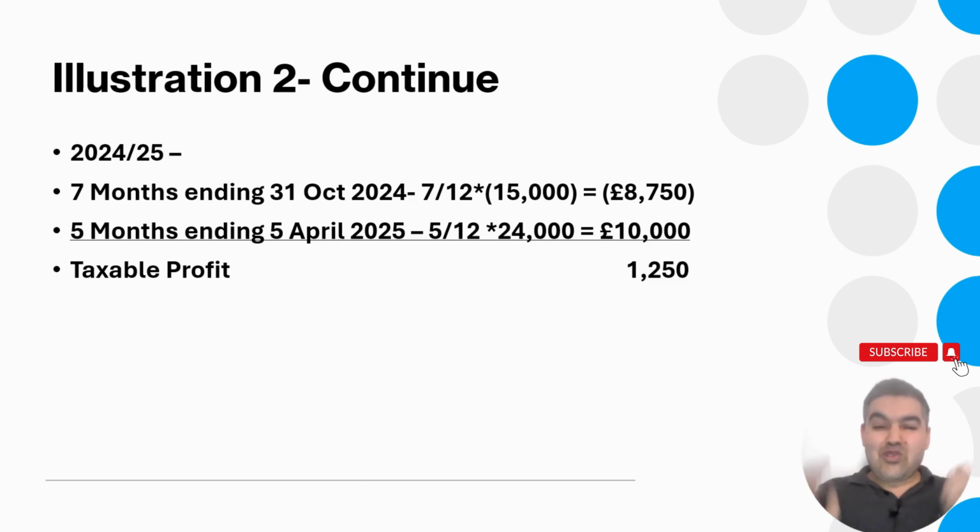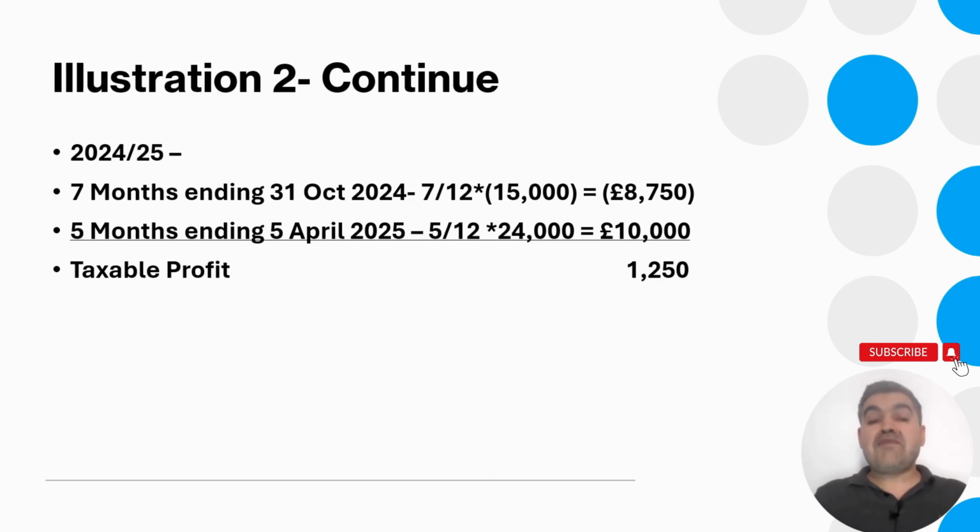For 2024-25, again, the result will be based from 6th of April to 5th of April. Remember, 5 months worth of losses were used in the previous tax year, so take another 7 months of losses till 31st of October: 7 divided by 12 multiplied by 15,000, which gives 8,750 pounds worth of losses. Because it has to be a complete 12 months till 5th of April, we have covered the period till 31st of October.